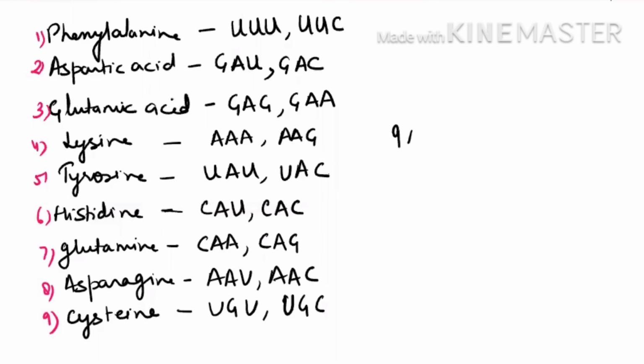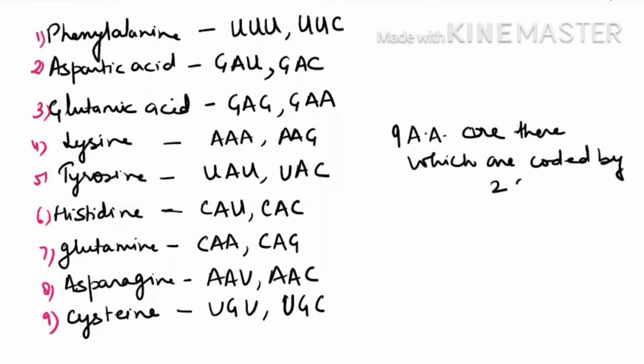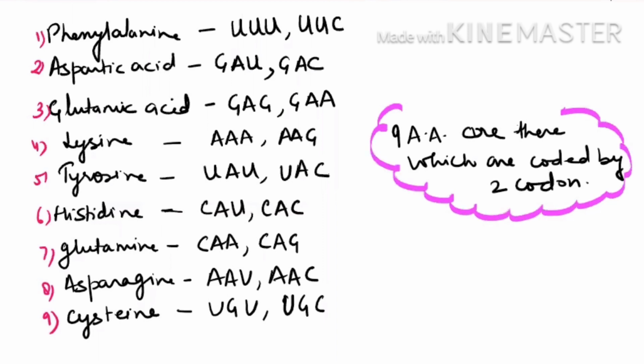So you have to remember that 9 amino acids are there which are coded by two codons. You have to just learn the names of the amino acids for which two codons are present.